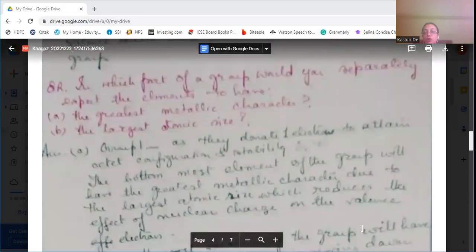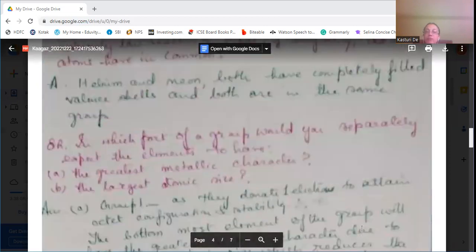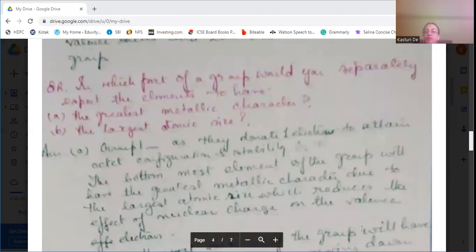Then, in which part of the group would you expect the elements to have the greatest metallic character and the largest atomic size? In group 1, the elements donate 1 electron to attain octet configuration and stability, so their metallic character is more. That is on the left side of the periodic table.